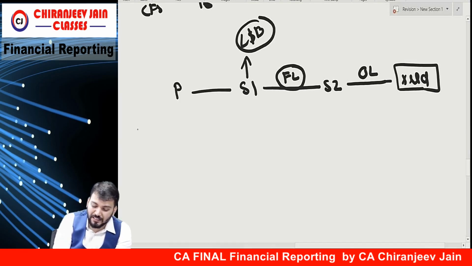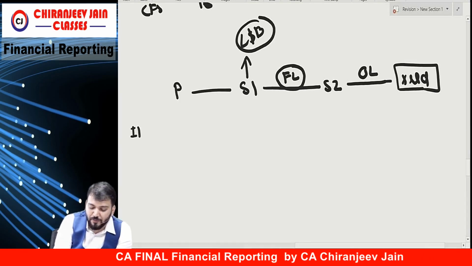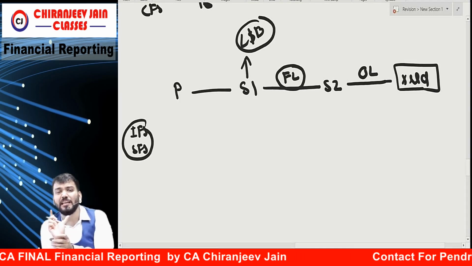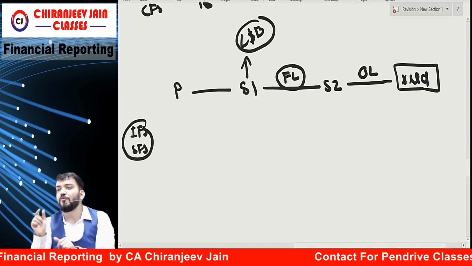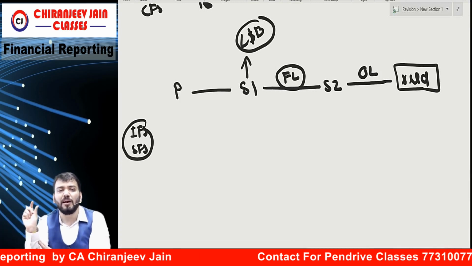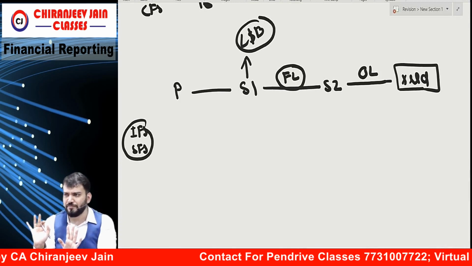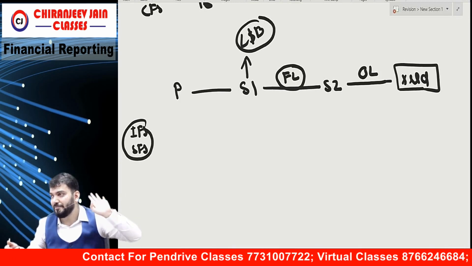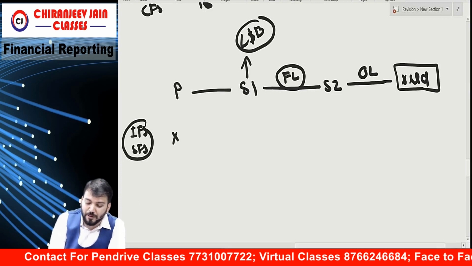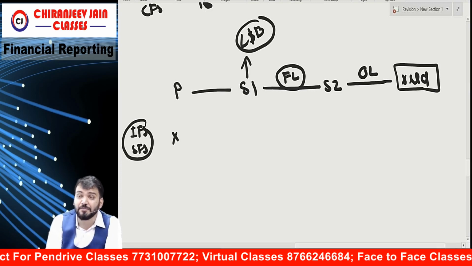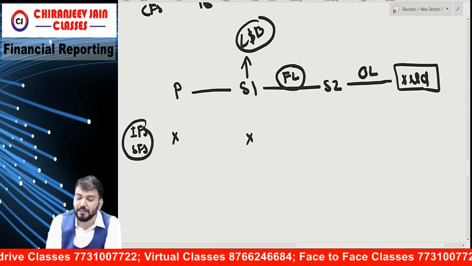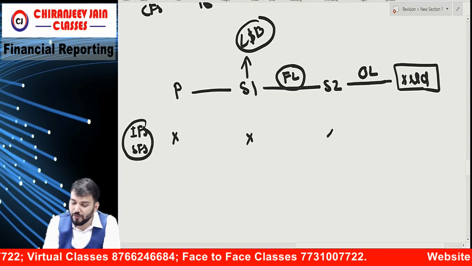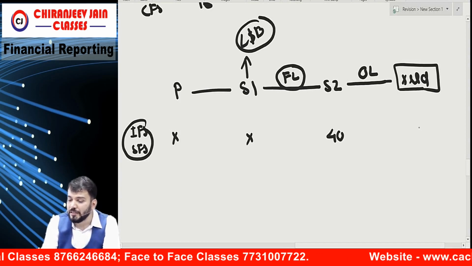Tell me, in individual financial statement or separate financial statement, whatever. For parent, we use separate financial statement. For subsidiary and other entity, we use what? Individual financial statement. That you know. Means separate financial statement is prepared by parent entity. Okay? Tell me. It is not a property for S1. For S2, property. Which Ind AS? 40. For X Limited, it is not a property.